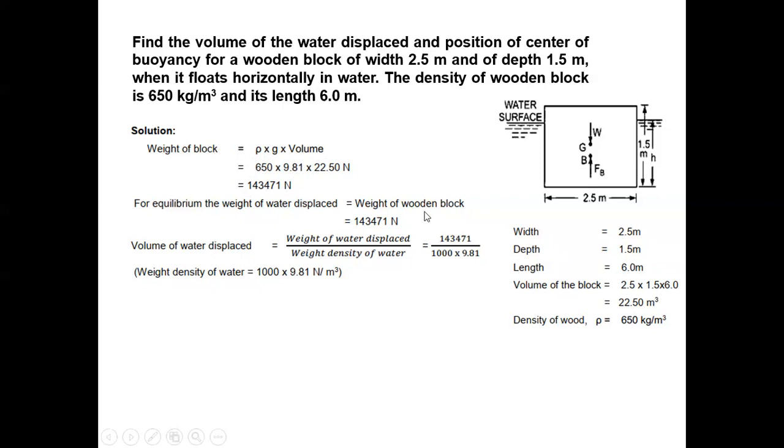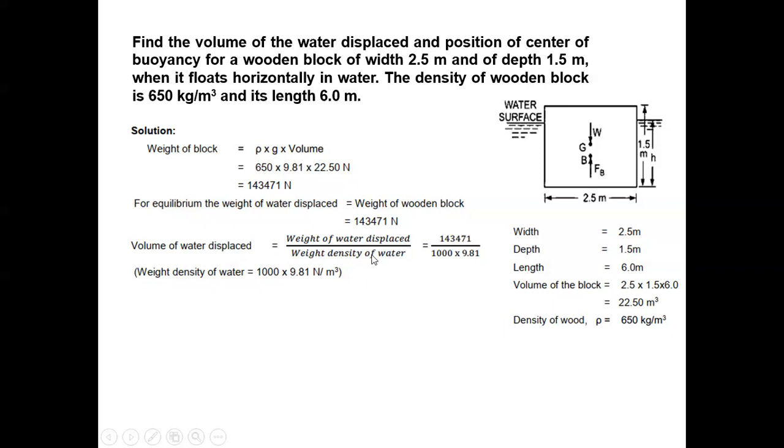Clear? Now the weight of the block will be equal to the weight of water displaced. So the weight of water displaced is how much? This much. You have just found. Now, the relationship between weight and volume. Volume of water displaced will be equal to weight upon weight density.